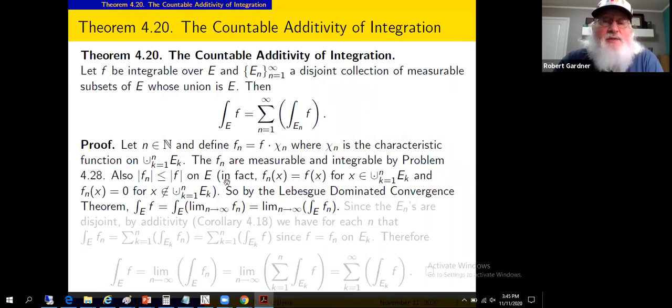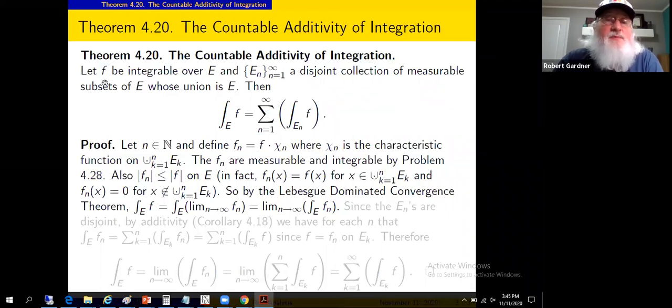For such an x, the characteristic function is 1 on that set, so the function values are equal when we choose x in that finite union. When you choose x outside of that finite union, the characteristic function is 0, f sub n is 0, and 0 is less than or equal to the absolute value of f.